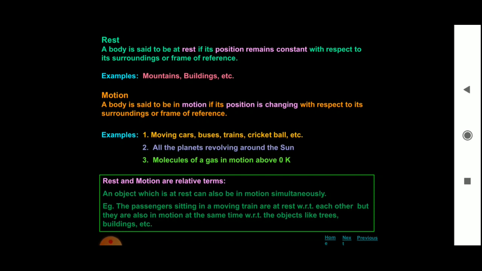So hope you understood what we mean by rest and motion. Rest and motion are relative terms. An object which is at rest can also be in motion simultaneously. So they are relative terms. They depend on one another. That is, rest and motion are relative terms.